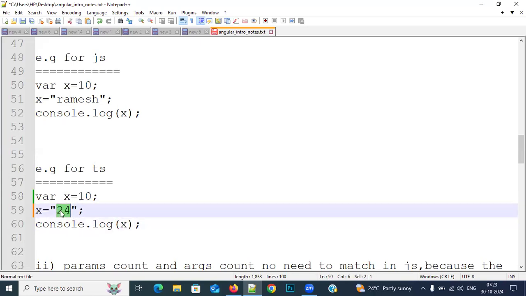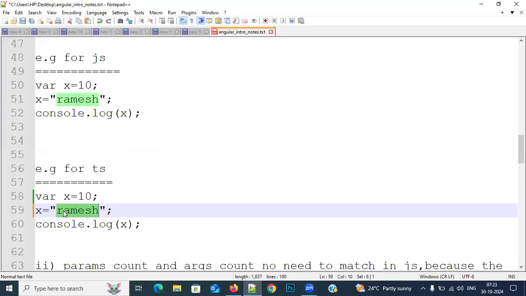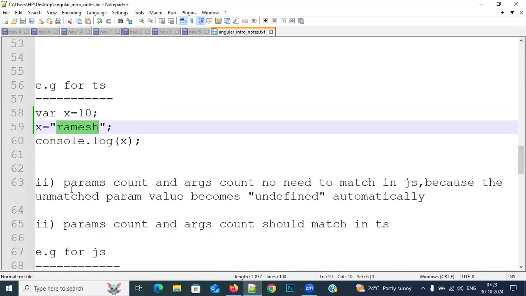For example, if I change this 24 to Ramesh, what is the output I will get? Still an error, because this is purely alphabets written inside double quotations. Are you clear about the first difference? Respond everyone.